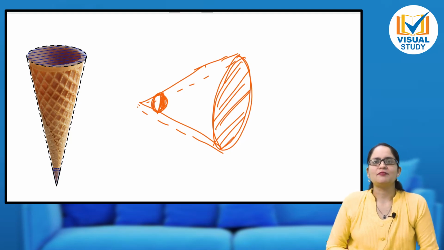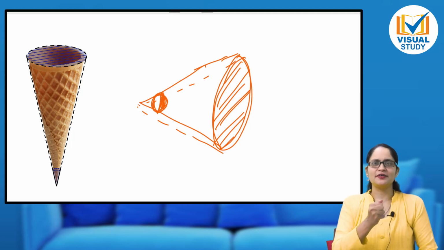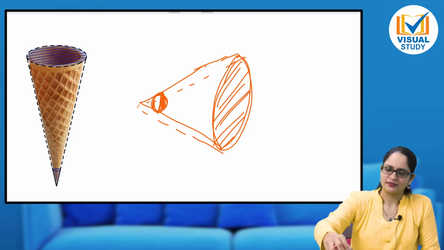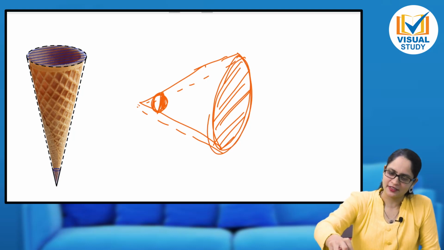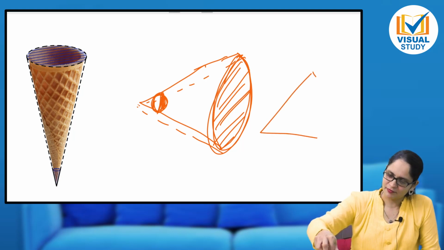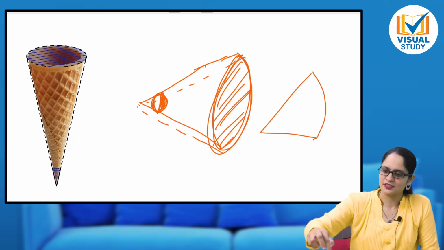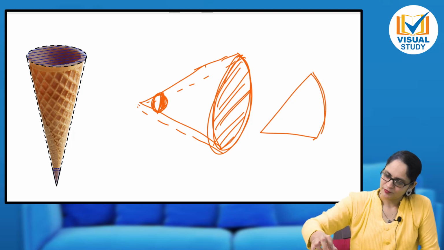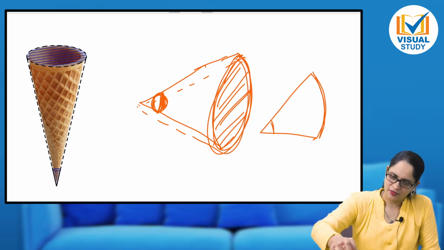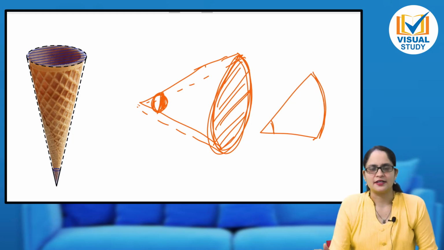So whenever next time you eat an ice cream, you imagine the solid angle that you are seeing here. This is the solid angle, that is the angle made by the surface. When we talk about the plane angle, it is just the arc of the circle that makes the plane angle at the center, but the surface makes the solid angle at the surface.